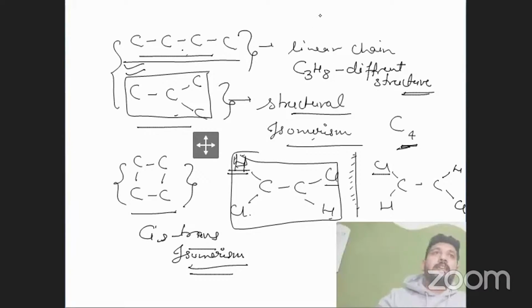As we can see, this is a 4 carbon compound like this, and this is a 4 carbon compound like that. But in the real world, these structures will show different kinds of chemical properties and different kinds of reactions as well, right?